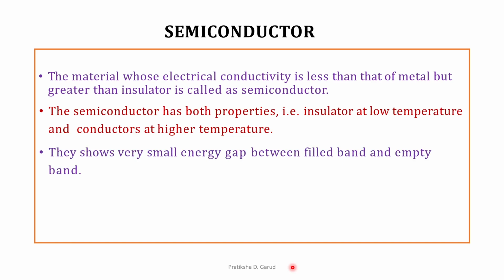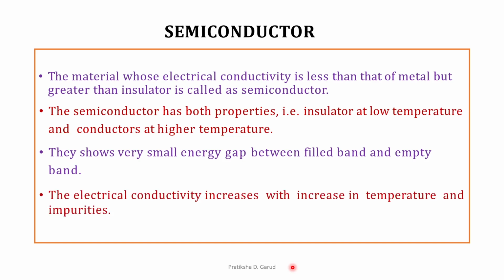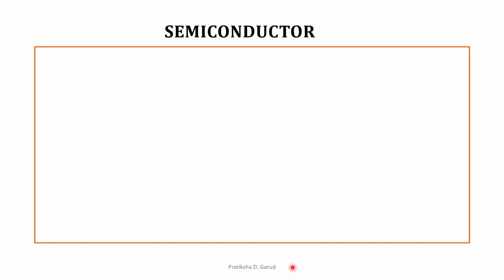They show a very small energy gap. That means the energy gap between the filled band and the empty band is very small, due to which it leads to the transfer of electrons, that is, conduction. The electrical conductivity increases with increase in temperature and due to addition of impurities.